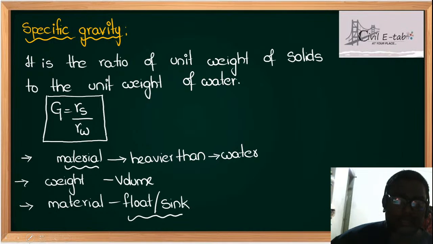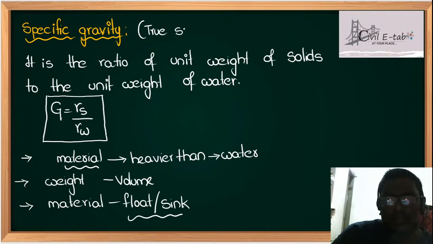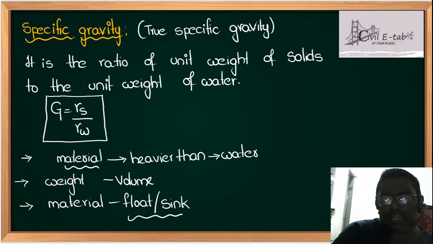I hope you are clear with specific gravity. Next point, specific gravity is also known as true specific gravity. And remember students, specific gravity G varies between 2.6 to 2.9.